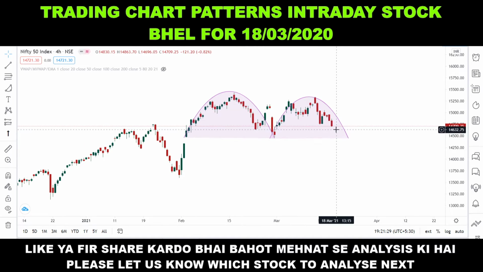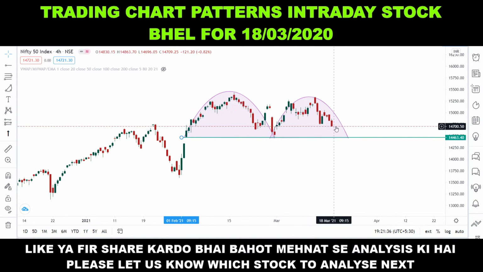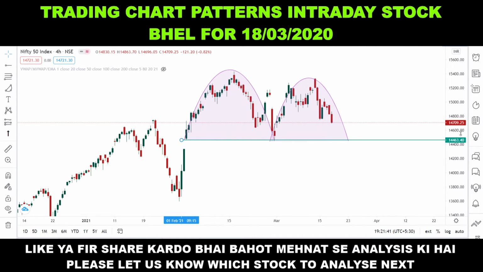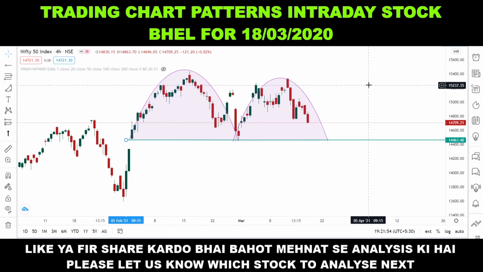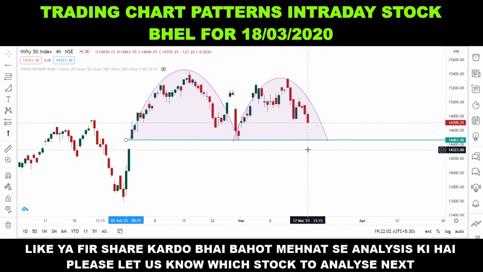So you should trade carefully, and this region will act as a support, 14,463 to 14,500 tomorrow can act as a support for Nifty. If the index takes support here and then gives a breakout, then only we will switch to a buy side view. And if the index breaks this support and goes below 14,460, then it can show us a target of 14,300 also.